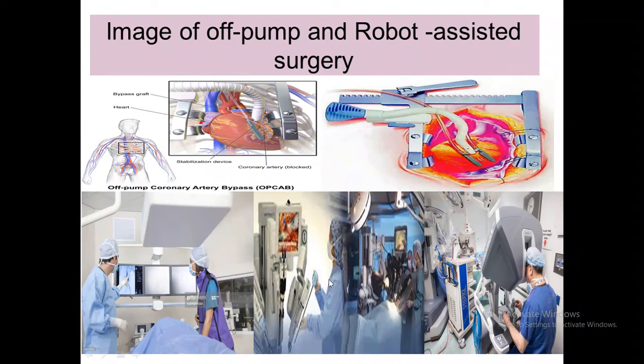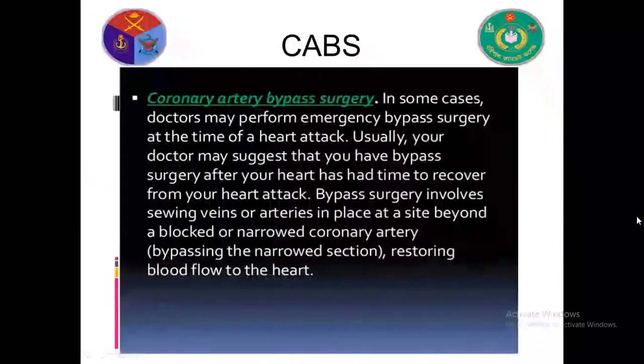So this is called robot-assisted surgery. All figures are robot-assisted surgery, and this is open surgery.